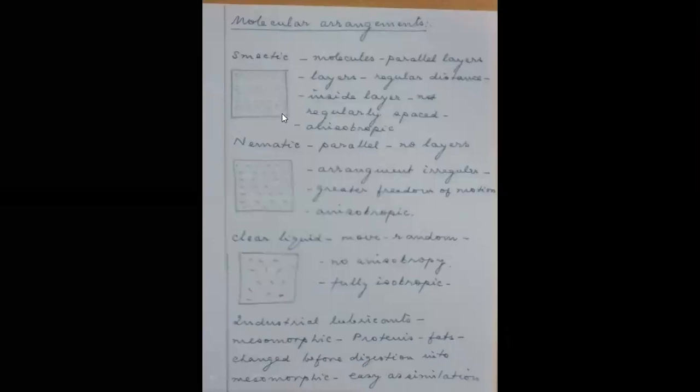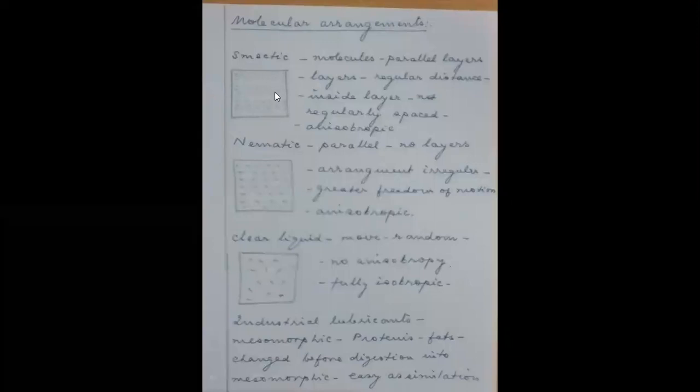So layer after layer, the layers are placed at regular distances. Inside the layer, the molecules are not regularly spaced. So it shows anisotropy. But in nematic crystals, the molecules are parallel, but there are no layers. All the molecules are uniformly distributed in a parallel fashion. So the arrangement is irregular in between.